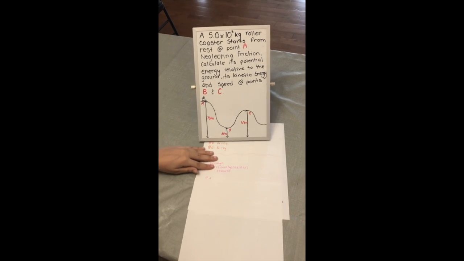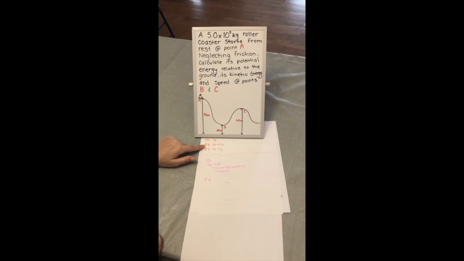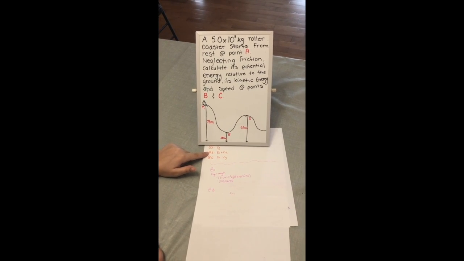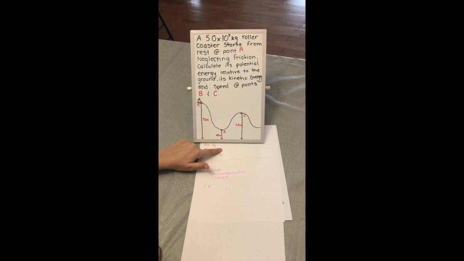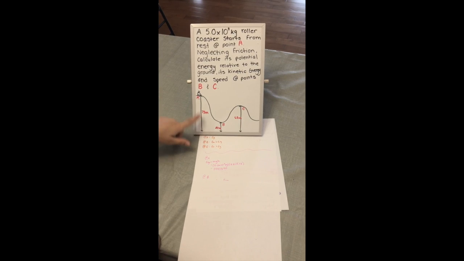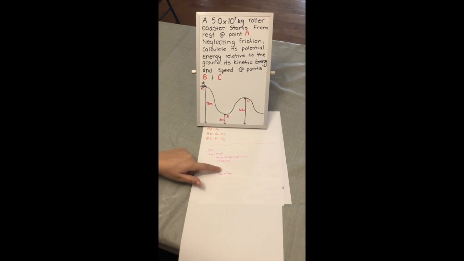Now we're going to look at B. When we look at B, we know that there's kinetic energy and there's gravitational energy. But we can't just make E total equal those two, because that's not going to give us relative to the ground. So we're going to use EgA equals EkB plus EgB.